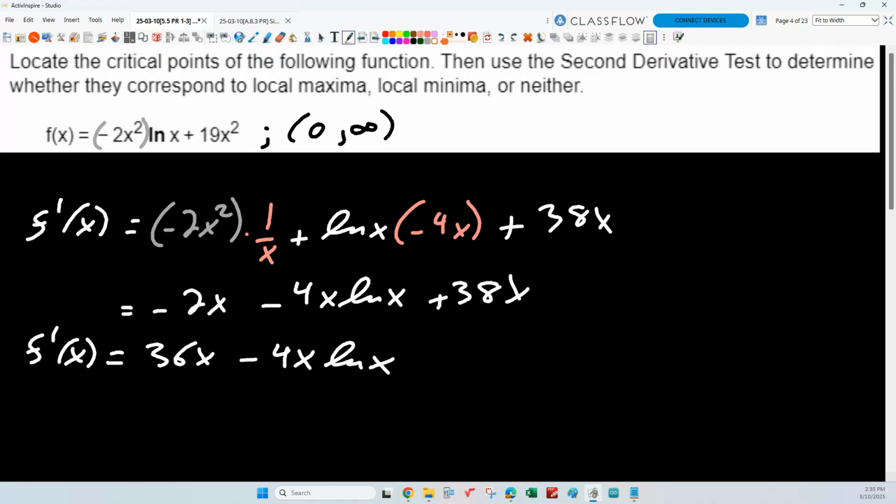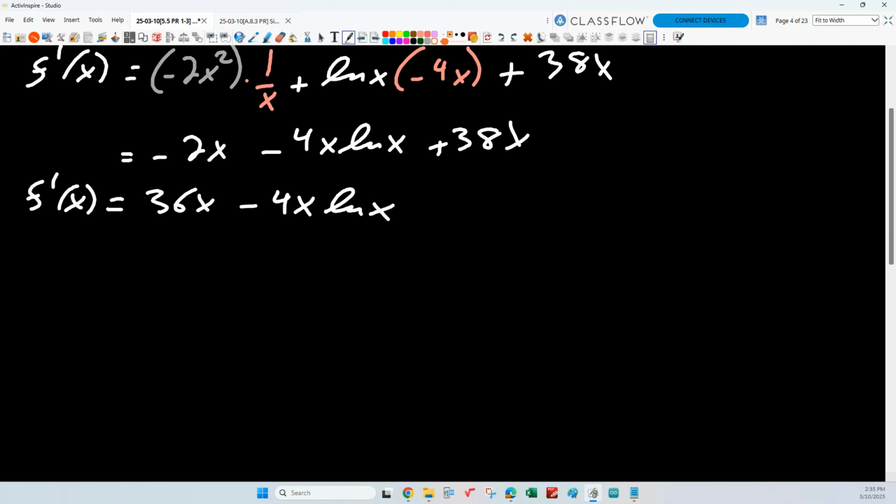Let's pretend like we're trying to find everything here, though. We want to sketch. So we need everything. So we need a second derivative. Maybe before we go any further, though, let's go ahead and find our first derivative critical numbers. Any place where our first derivative is going to be undefined in our domain.